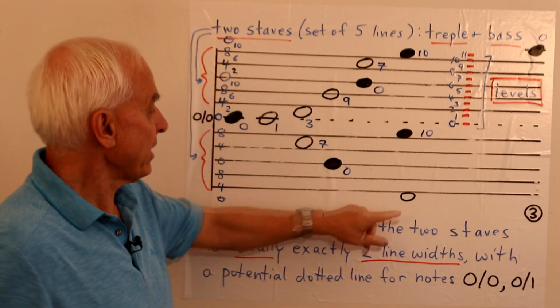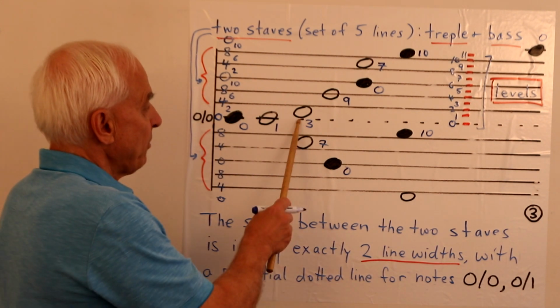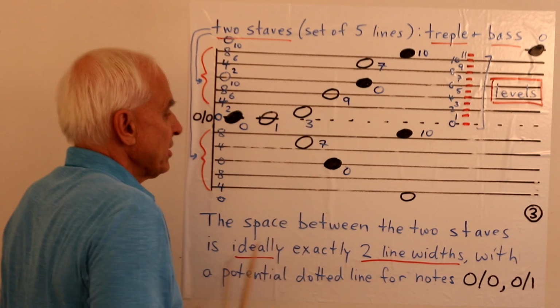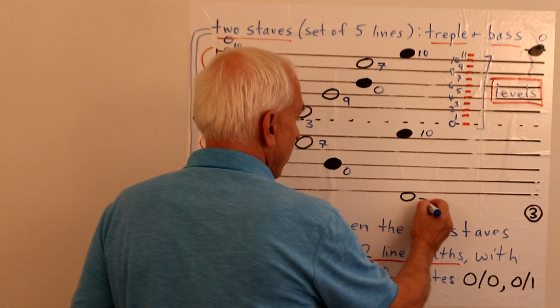What about this thing way down here? Well, that's in the same position as this. So you don't have to do a separate thinking. It's just, this is in position 3, so that's note number 3.